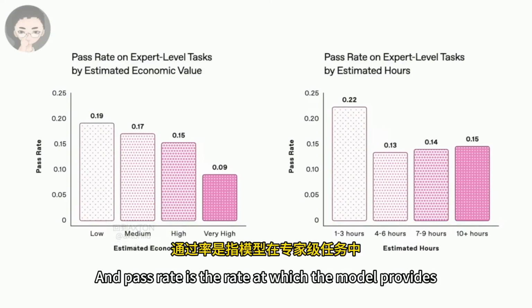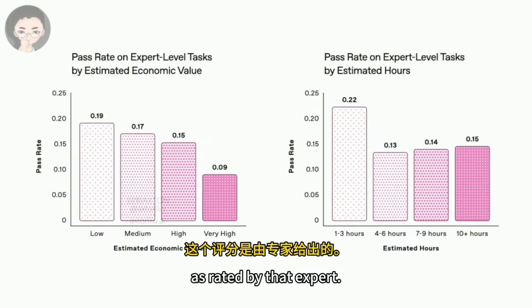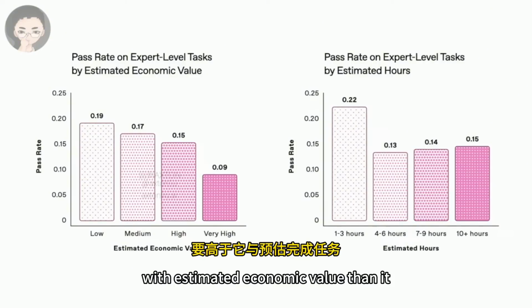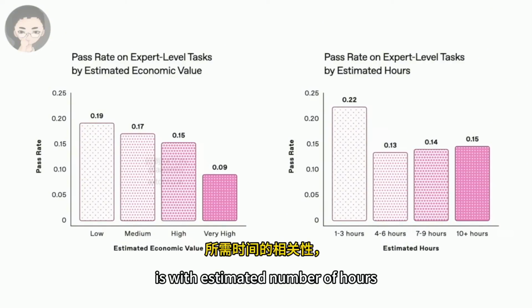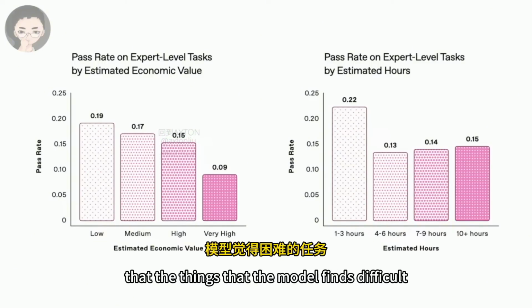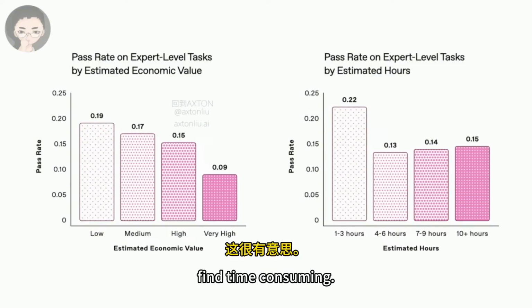And pass rate is the rate at which the model provides a satisfactory answer to an expert-level task as rated by that expert. So what's interesting from these graphs is that pass rate is more correlated with estimated economic value than it is with estimated number of hours to complete the task, which shows us that the things that the model finds difficult aren't necessarily the same things that humans find time-consuming.